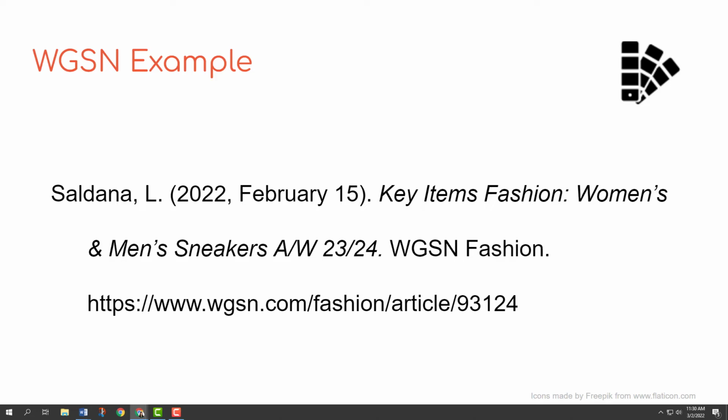So here you have the author's last name, comma, first initial. You have the date of publication in parentheses. You have the title of the report in italics, and you'll notice that I didn't put Fashion Snoops here in the last citation because it was already in the author. When you have the name of the site being the same as the author, you don't have to list it twice. You can just list it as the author and then leave it out here. However, since I have an individual author, I can put the site name here so that we have all the information, and then I have the URL here.